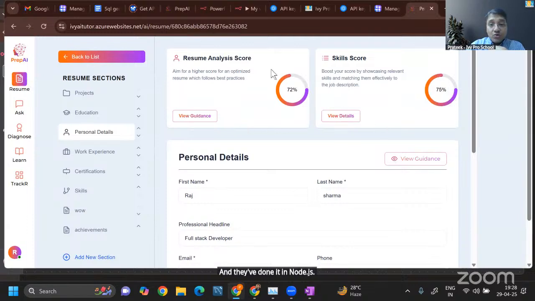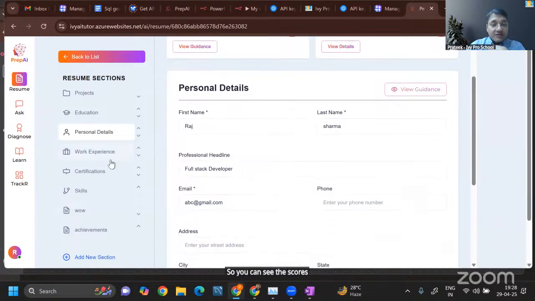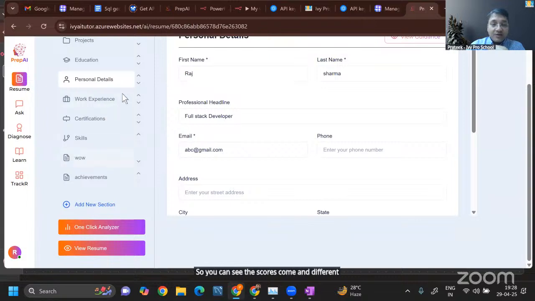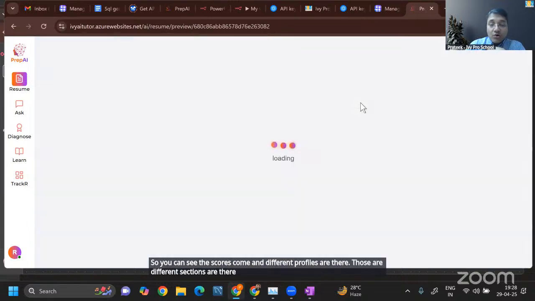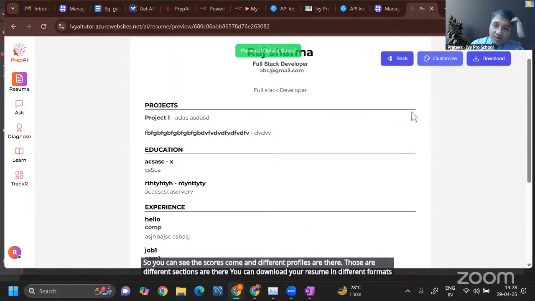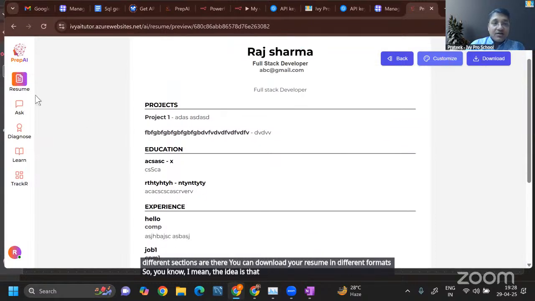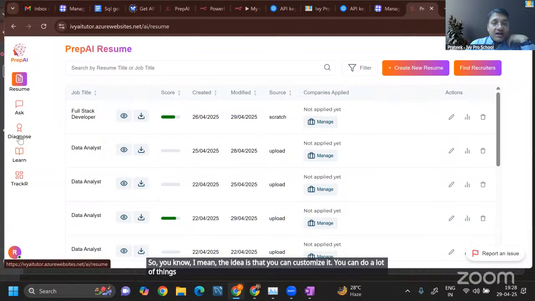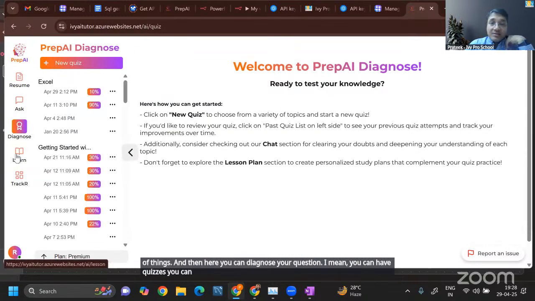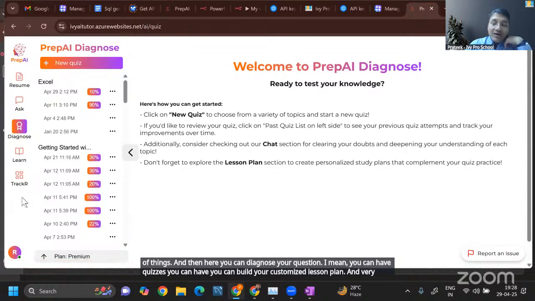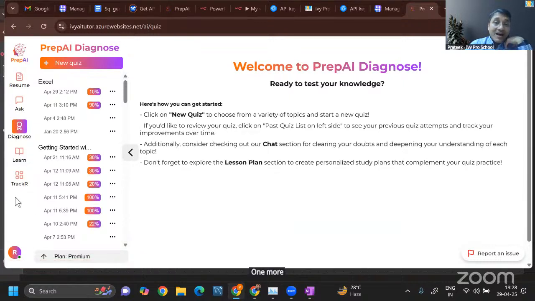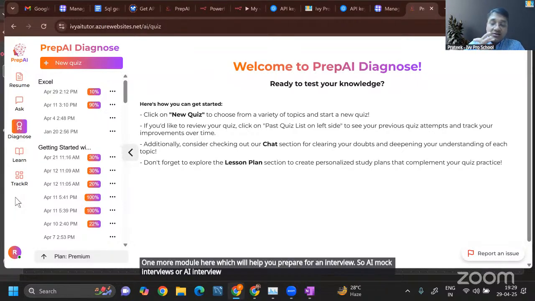So you can see the scores come, and different profiles and sections are there. You can download your resume in different formats. The idea is that you can customize it. You can do a lot of things, and then here you can diagnose your skills. You can have quizzes. You can build your customized lesson plan, and very soon we will have one more module here which will help you prepare for an interview. So AI mock interviews or an AI interview assistant as well. All of these are AI agents, but we've done it in different programming languages also.